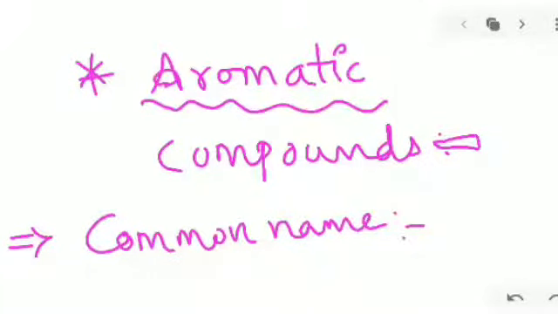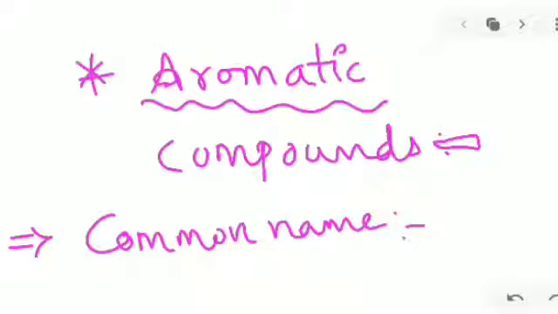Hello everyone. So today we are going to learn aromatic compounds with their common names and functional groups. Example is benzene. So first we have to know about aromatic compounds. So what are aromatic compounds? Aromatic compounds, the best example is benzene.